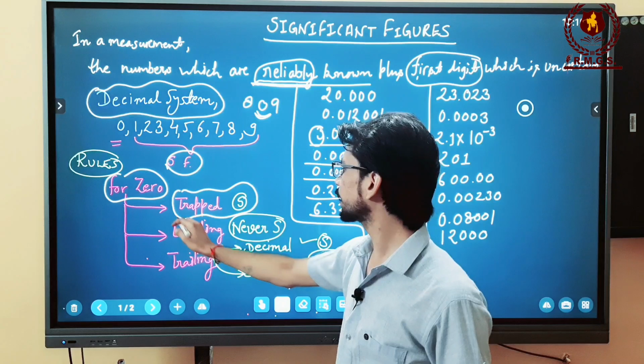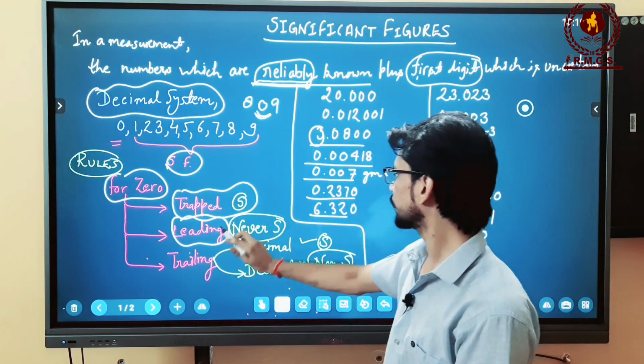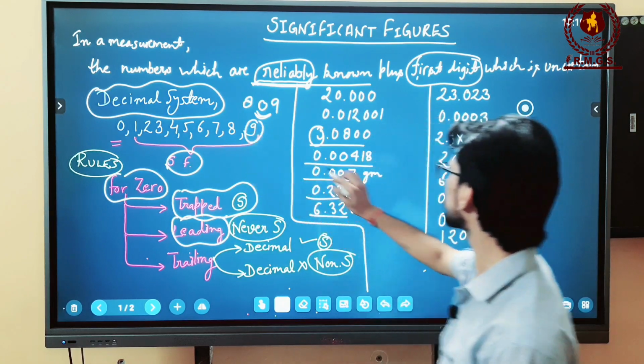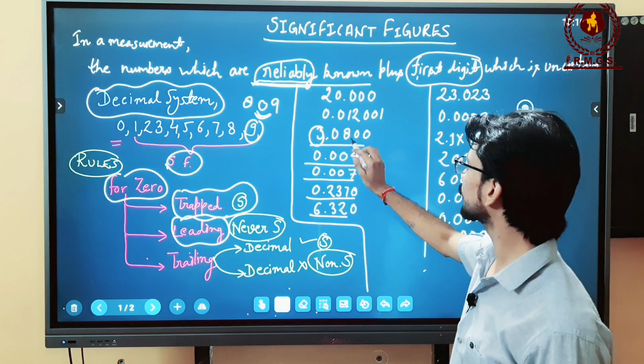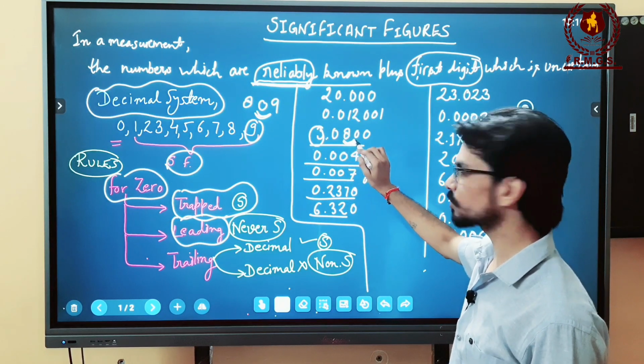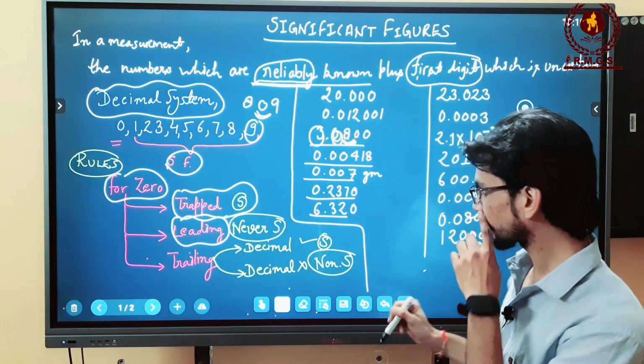Now what about the leading zeros? Leading zeros are those zeros which are in front of a particular number, like this one. Here the 3 is just a leading number, and what is the leading 0? You can say here 8 is situated just after the 0. So 0 is leading to 8. So here 0 will be called a leading 0.